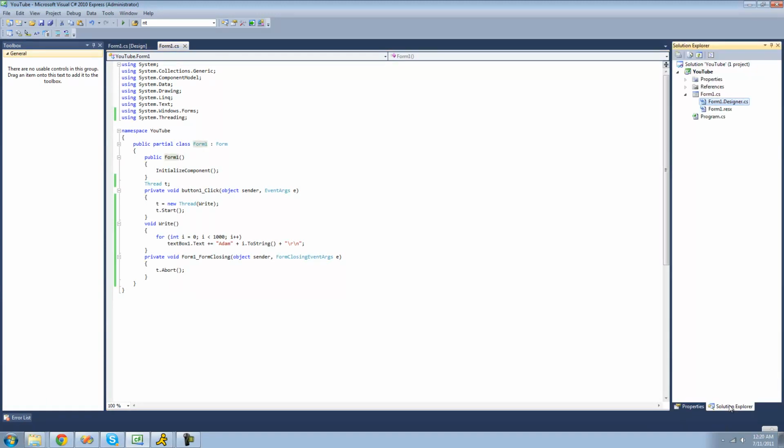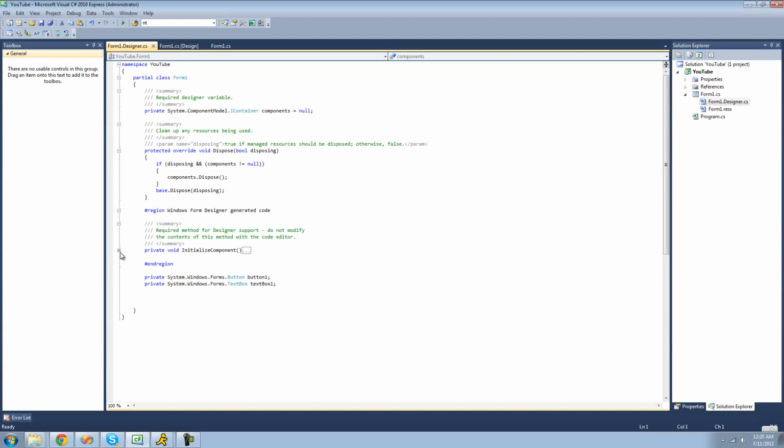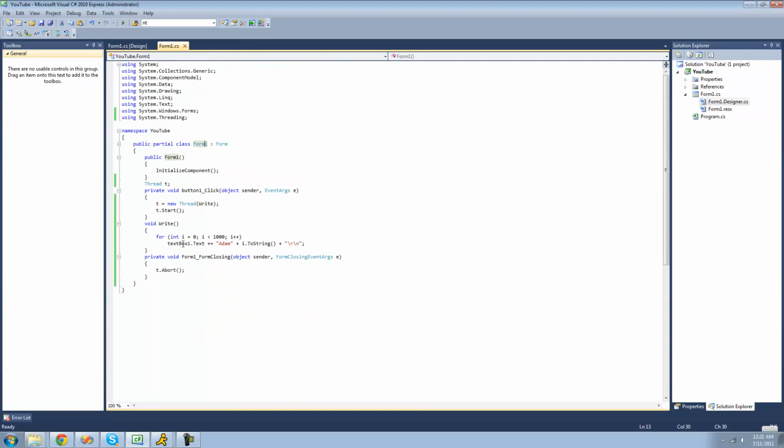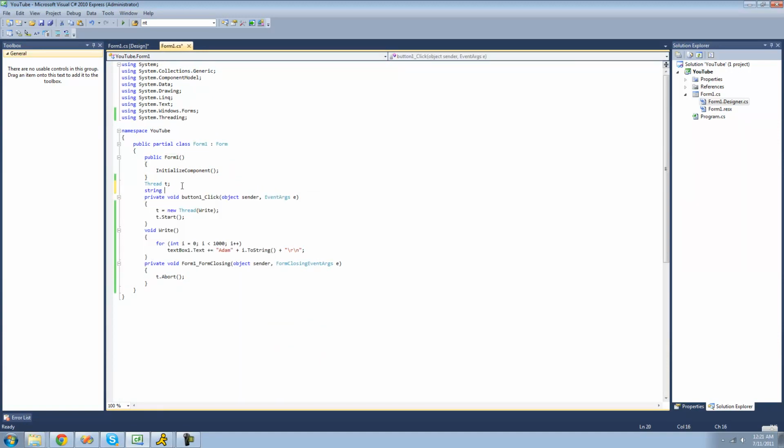In order to view that, we just go over to the Solution Explorer and click on the designer. And if you just click on this little plus right here, you'll see that, yeah, it does actually access textbox1. So, there's nothing we can really do about that. So, what we're going to have to do is create a new string up here. We'll just call it my string.